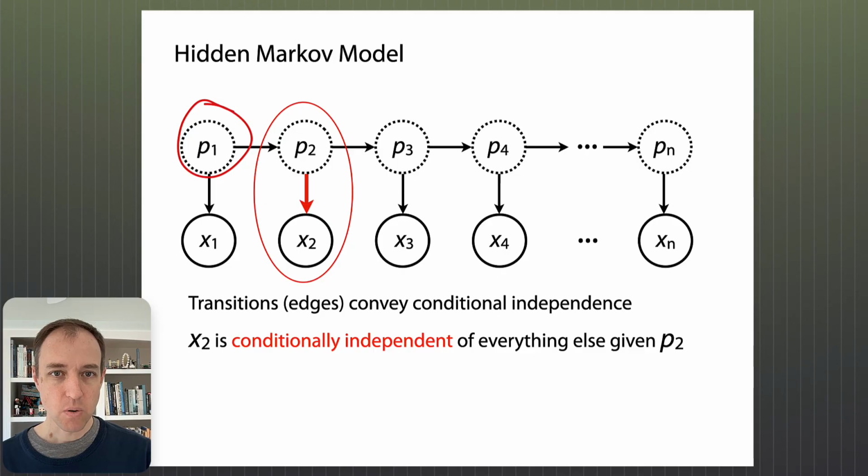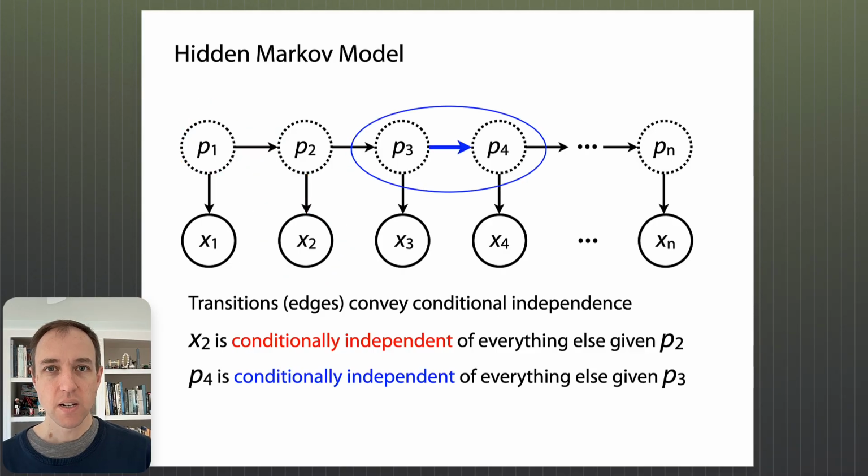Let's look at one of the horizontal edges, like this one. This is another conditional independence relationship, saying p sub 4 is conditionally independent of everything else given p sub 3. If you tell me p sub 3, that tells me all I need to know about p sub 4. It doesn't tell me anything in addition if you tell me p sub 2 or x sub 2, etc.